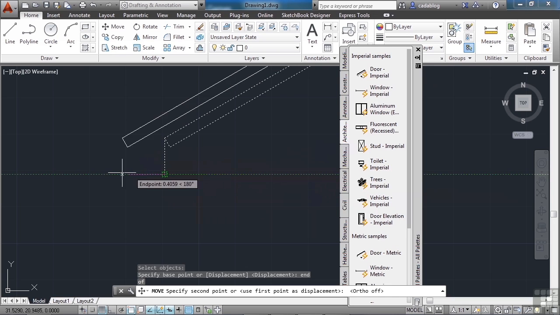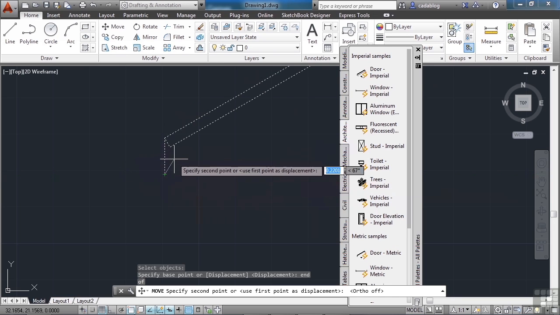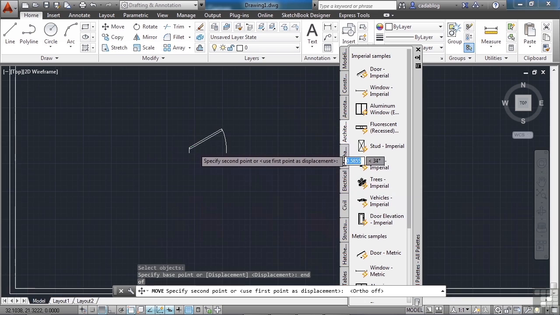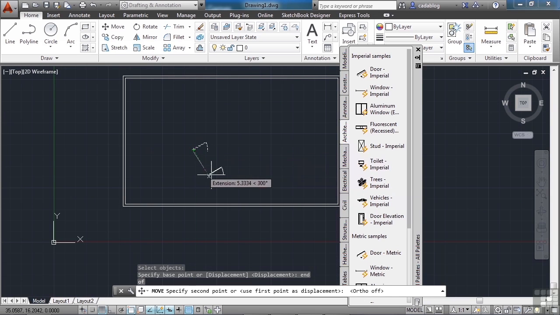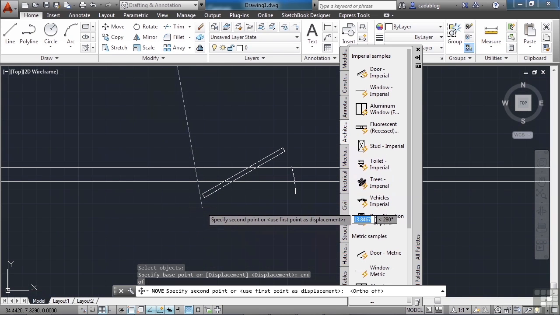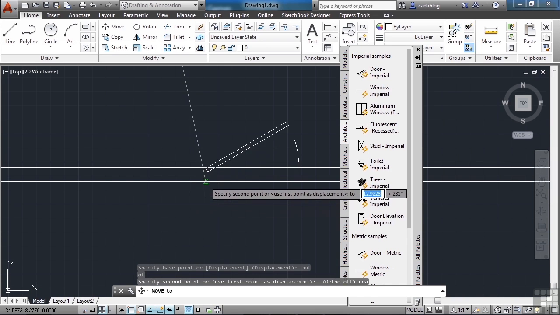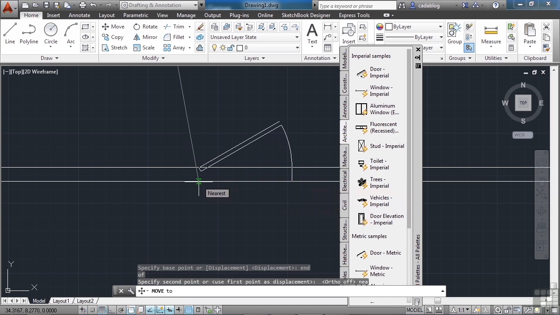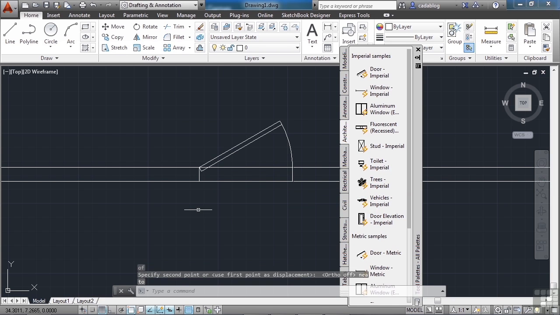Otherwise, we were locked into just moving either left, right, or straight up and down. With your scroll wheel, scroll out till you can see a rectangle, and then scroll in. Now type in NEA. That's another snap point. It's called near. Press enter. And now just go somewhere on this bottom line, and so that you see that little green hourglass looking glyph. That's the nearest glyph. Then left click. We've put a door in here.